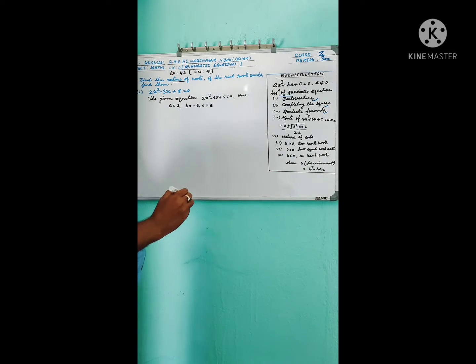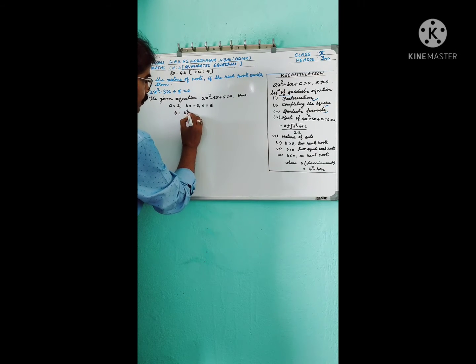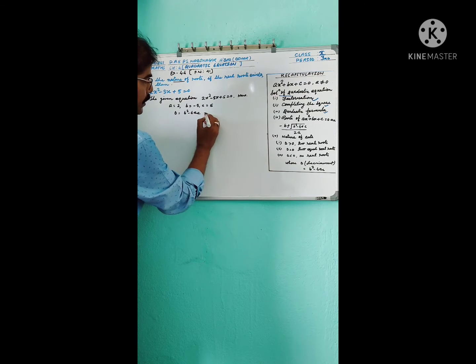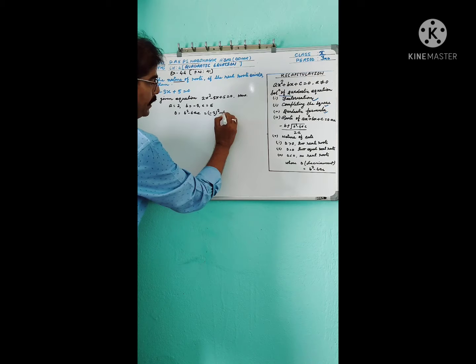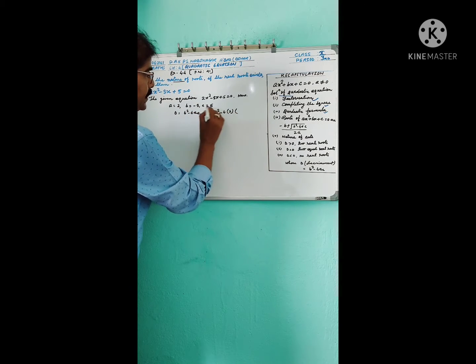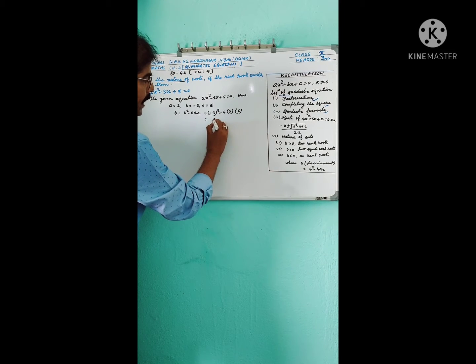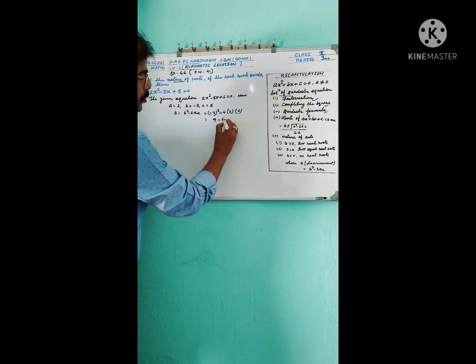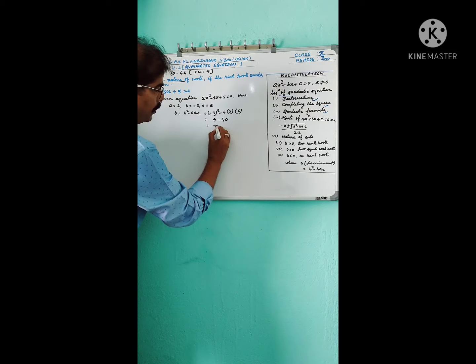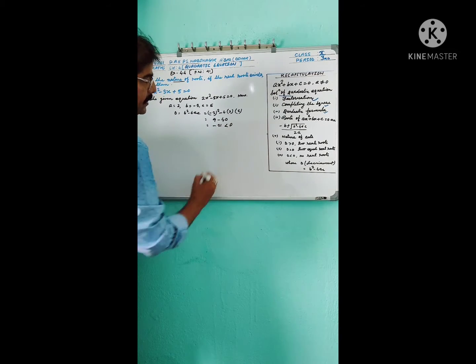First you find discriminant. Discriminant is b square minus 4ac. So minus 3 square minus 4 into a into c. c is 5. So minus 3 square is 9, minus 4 into 2 is 8, 8 into 5 is 40, equal to minus 31, which is less than 0.